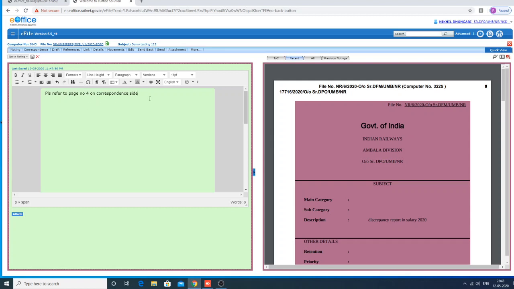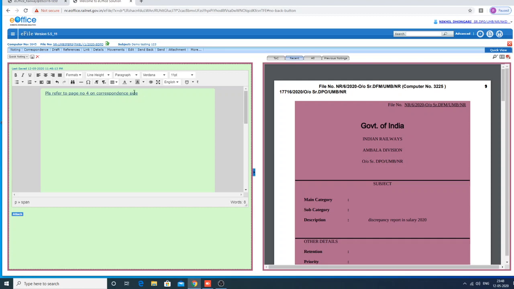Then if you want to give that reference here, you select it totally and go here and click the reference button. Then it asks for the page number. I am referring to page number 4, so I am clicking page number 4. Here you can't see the major difference.